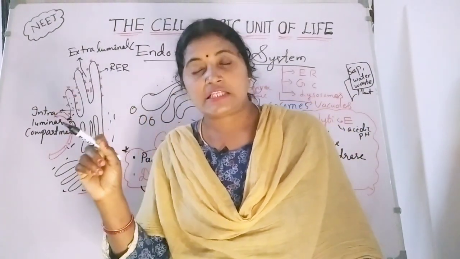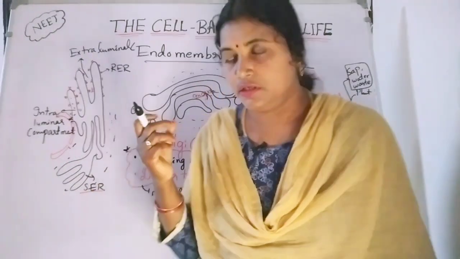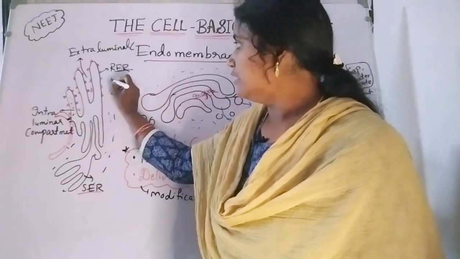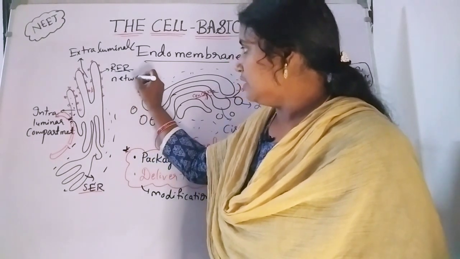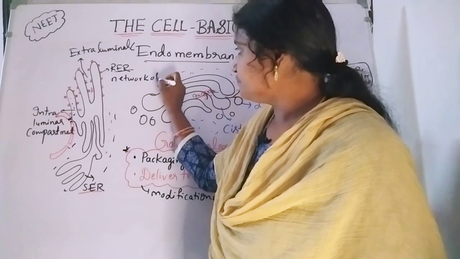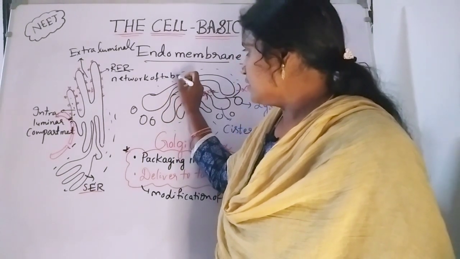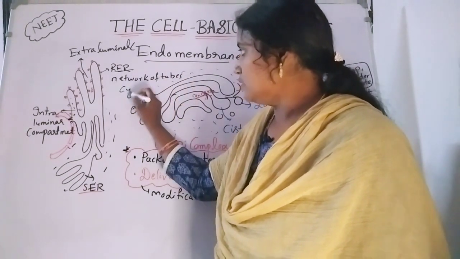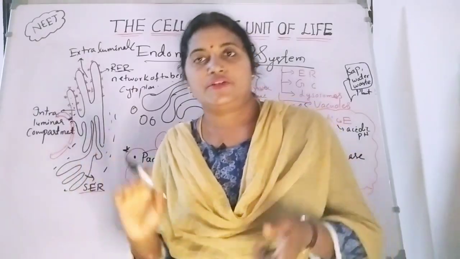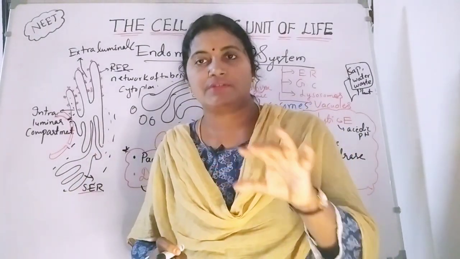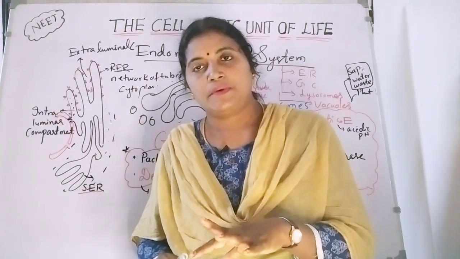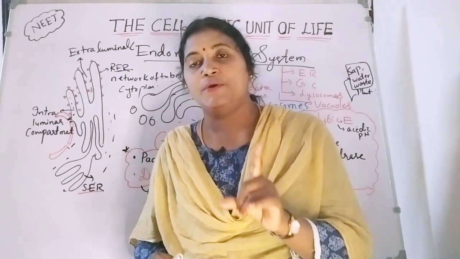Endoplasmic reticulum means a network-like structure in the cytoplasm, a network of tubes in the cytoplasm, that's why it is known as endoplasmic reticulum. Tube-like, tubular network-like structures present in the cytoplasm.